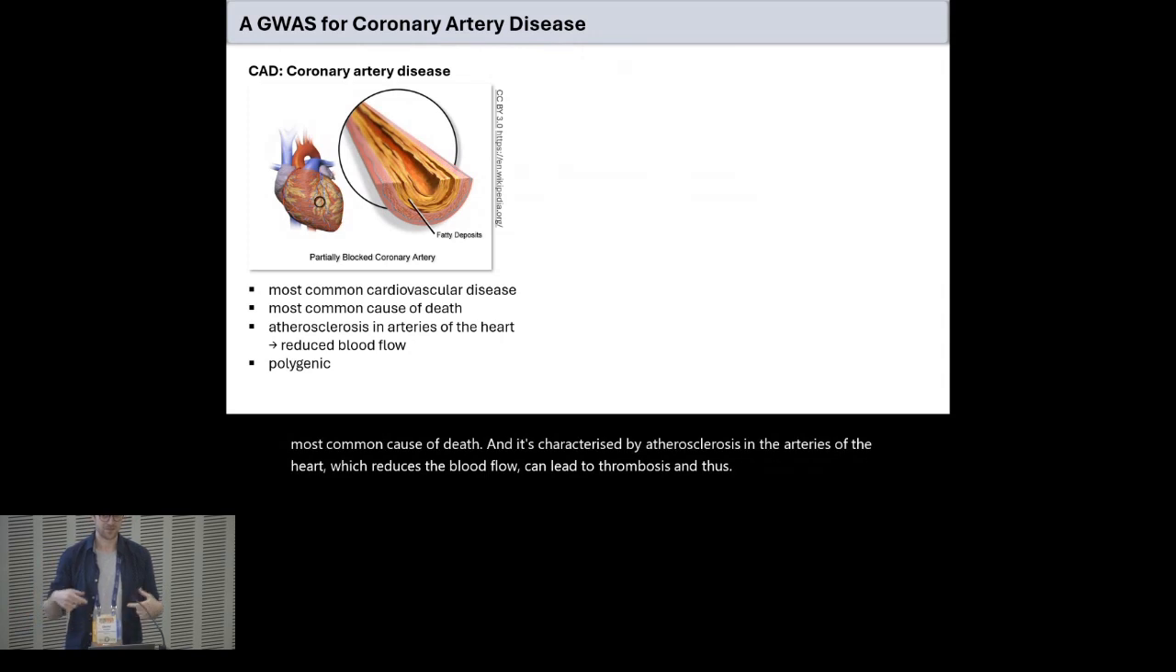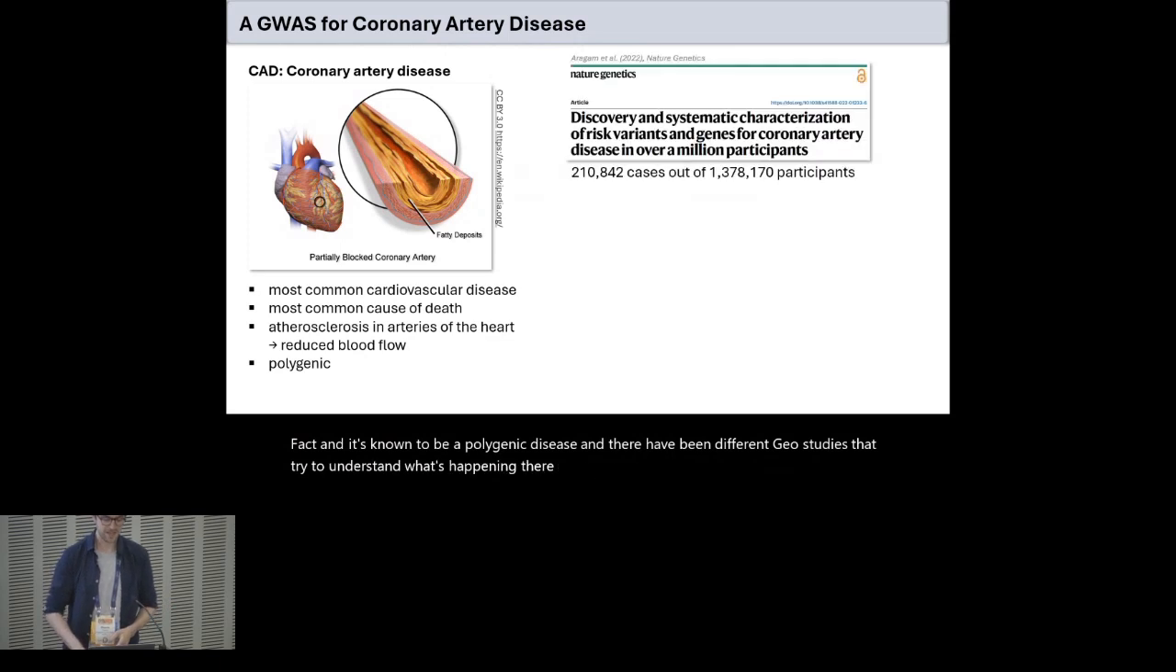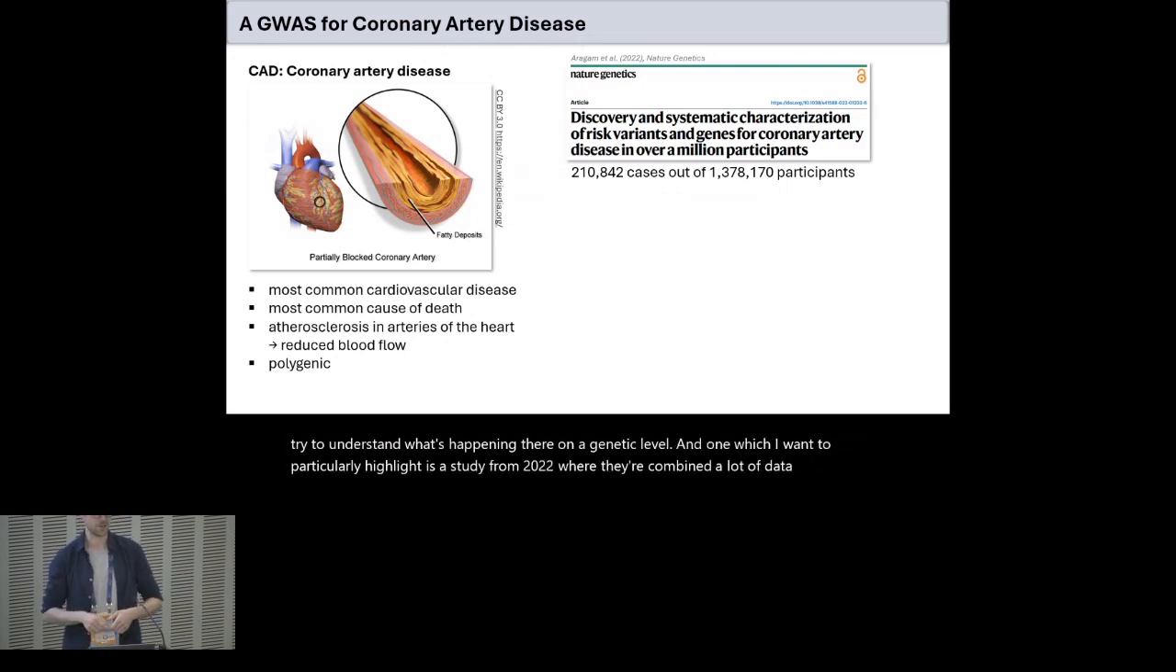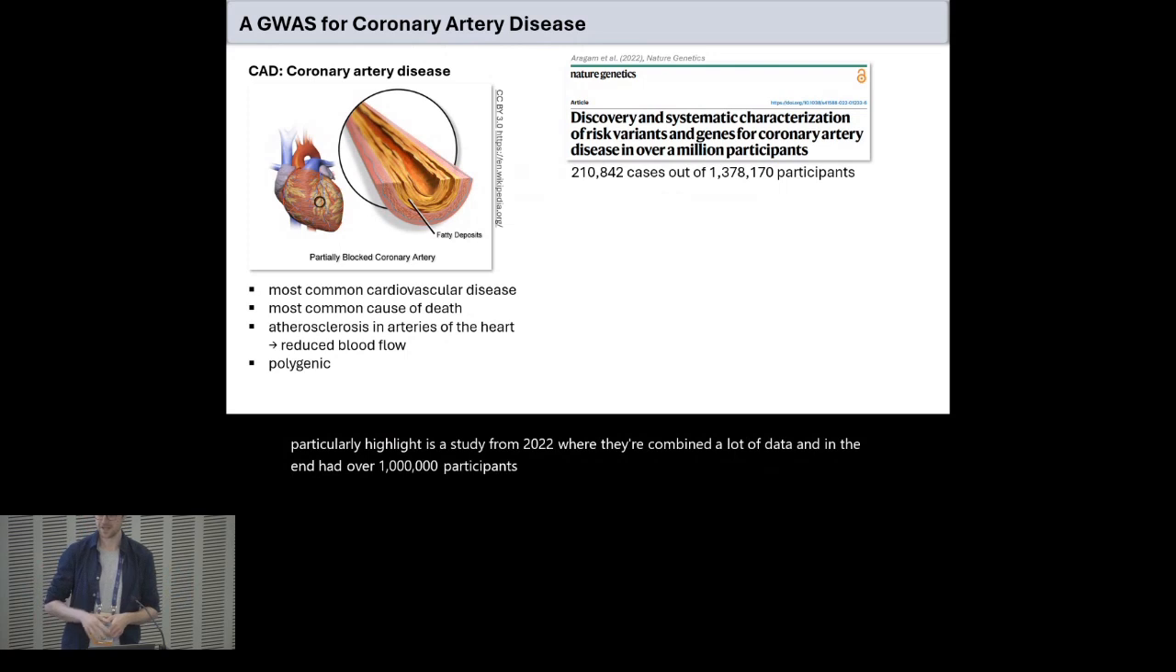It's known to be a polygenic disease, and there have been different GWAS studies that try to understand what's happening there on a genetic level. One which I want to particularly highlight is a study from 2022 where they combined a lot of data and in the end had over 1 million participants in the study with over 200,000 cases. So it's a very rich data set to find variants associated with coronary artery disease.